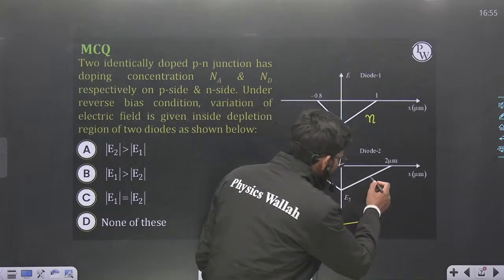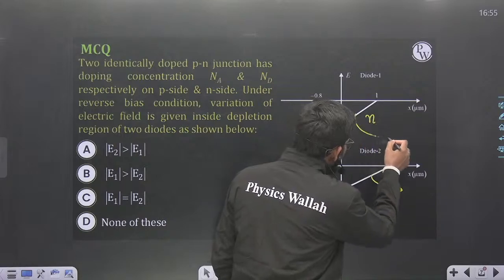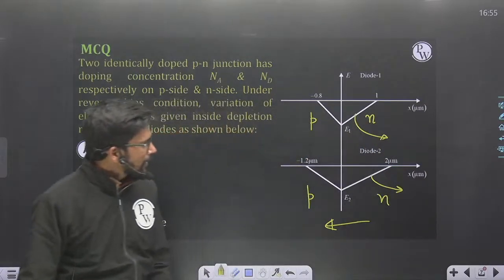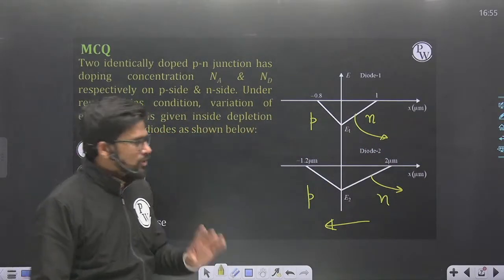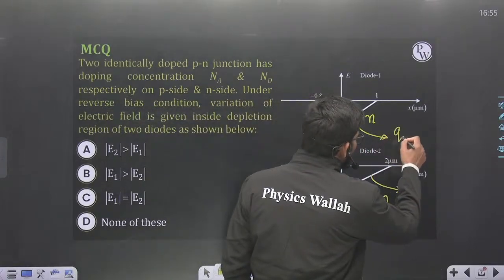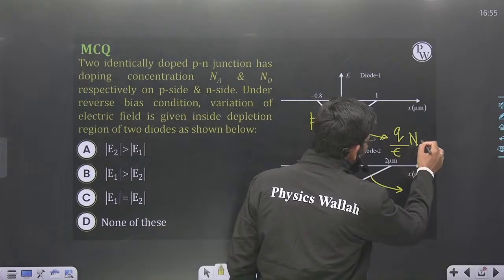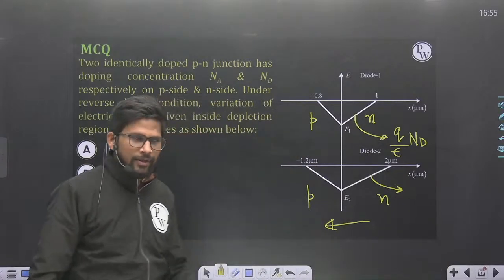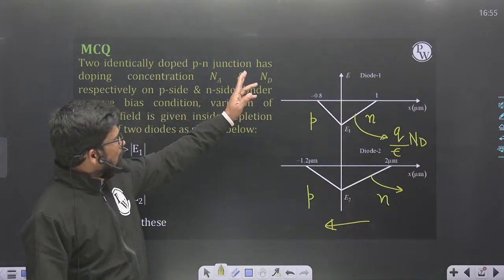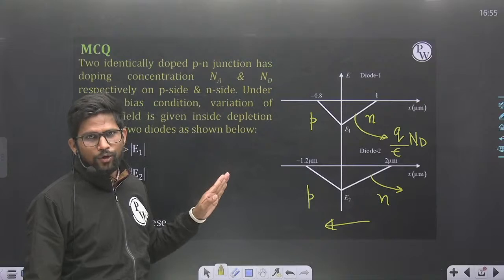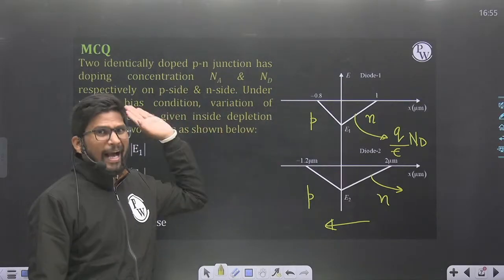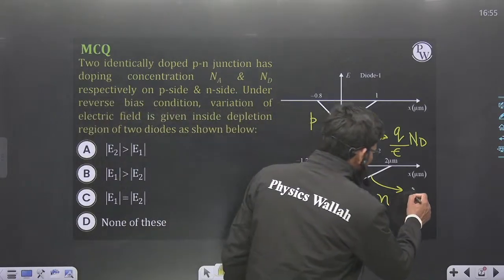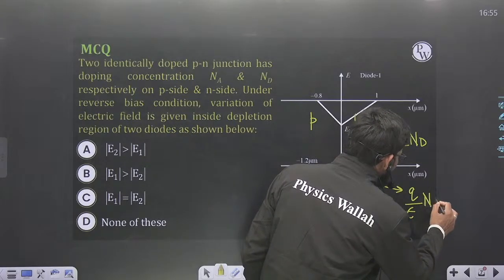Now the slope on the N side, the positive slope, is always equal to Q upon epsilon into the doping concentration on the N side. Since the N side of the region, in case of both the diodes, is uniformly doped, identically doped, the slope is Q upon epsilon into Nd.